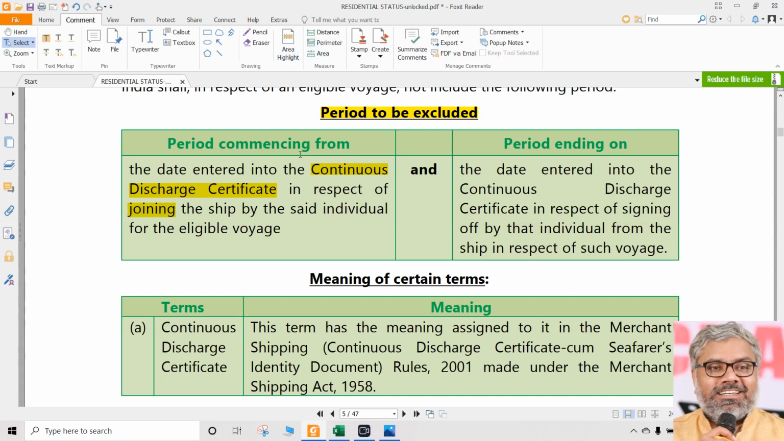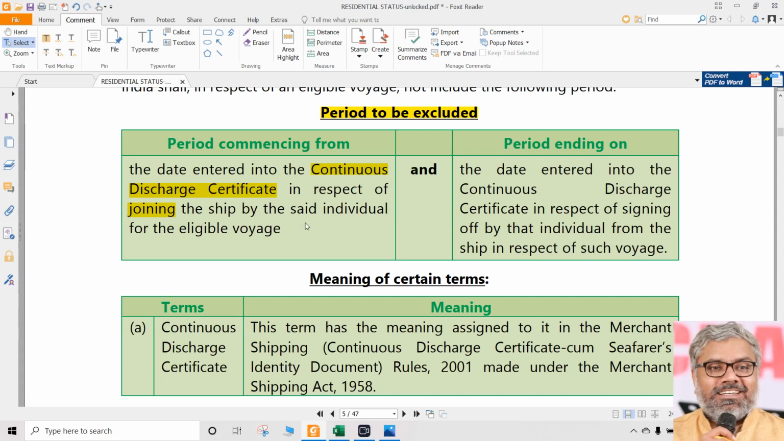So imagine there is an attendance register. He has entered his name into the continuous discharge certificate saying that he has joined the ship. That is the time when the countdown starts, as if he has left India. But did the ship really leave India? The answer is no. Physically, did the ship leave India? No, it did not, not necessarily. We don't need to know that. So what we consider is that the person has left India, for this person only, not for everybody, only for this person.